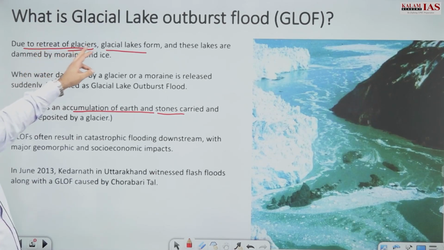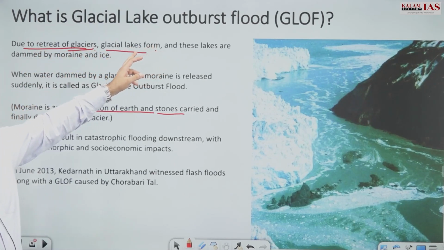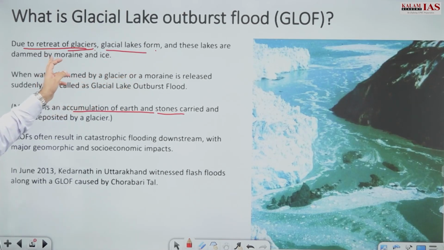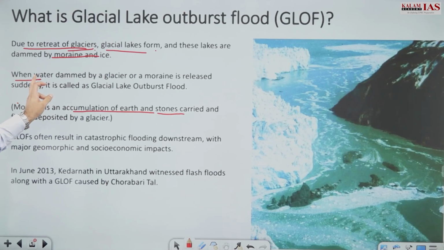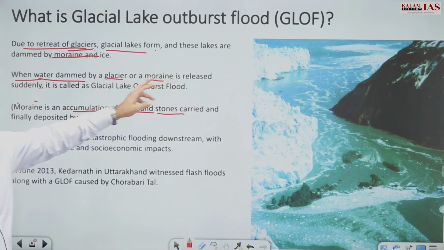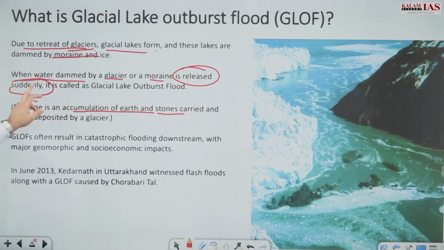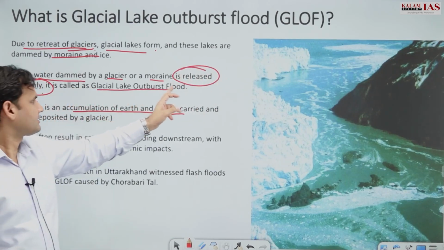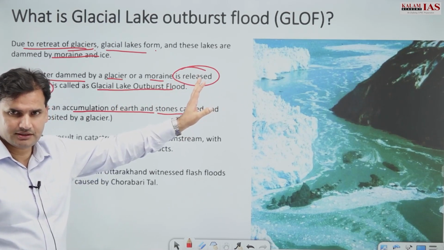So due to the retreat of glaciers, glacial lakes form, and these lakes are dammed by moraine and ice. And when water dammed by a glacier or moraine is released suddenly, now these are the important words, if the water is released suddenly, it is known as glacial lake outburst flow. I hope this is clear.